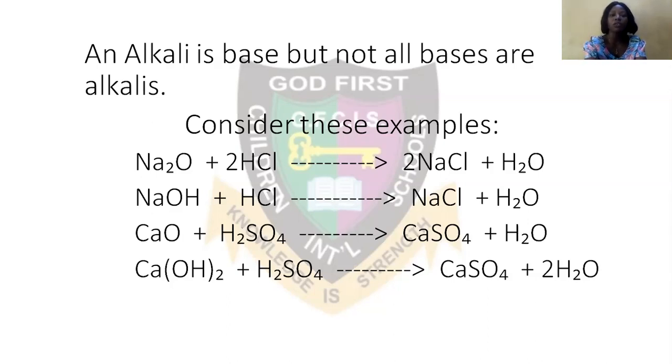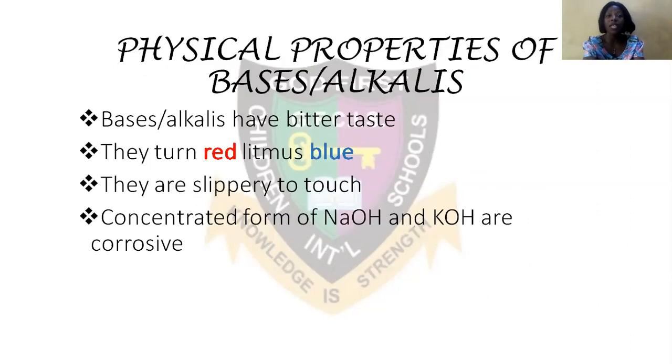So moving on, let's look at the physical properties of bases and alkaline. A base and alkaline have bitter tastes. They turn red litmus blue, and they are slippery to touch. When you touch them, they are slippery. The concentrated forms of sodium hydroxide and potassium hydroxide are corrosive. That means they can cause a burning effect, like what we saw when we were talking about acid.